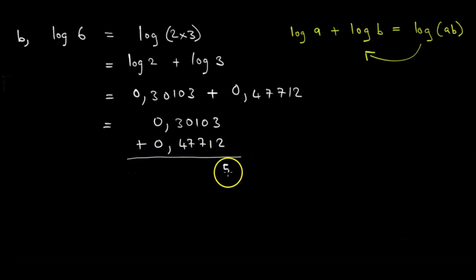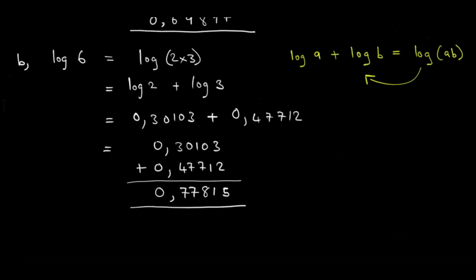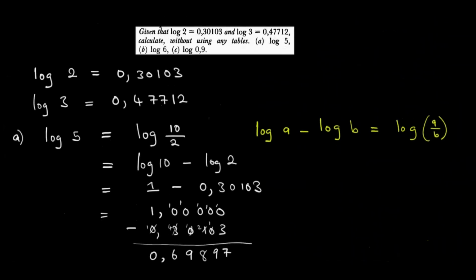3 plus 2 is 5, 0 plus 1 is 1, 1 plus 7 is 8, 0 plus 7 is 7, 3 plus 4 is 7, 0. This is our final answer. So we are done with log 6. Let us now go to our last, which is part C.